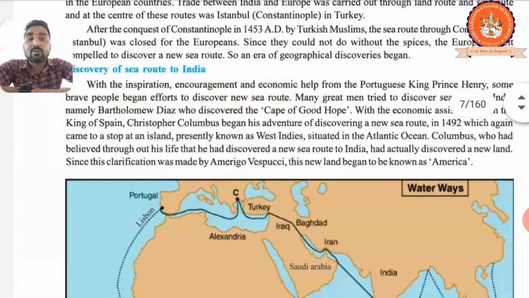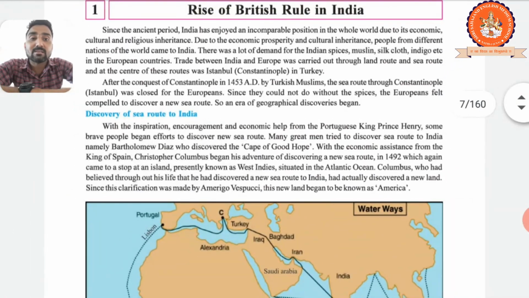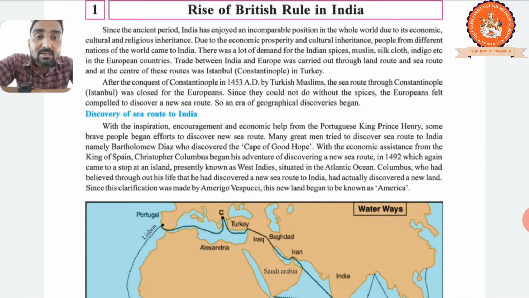So here is a new point: King of Spain, not Portuguese. King of Spain, so Columbus is from Spain, first thing clear, right? Christopher Columbus from Spain, with the King of Spain's support, began his adventure of discovering a sea route to India.